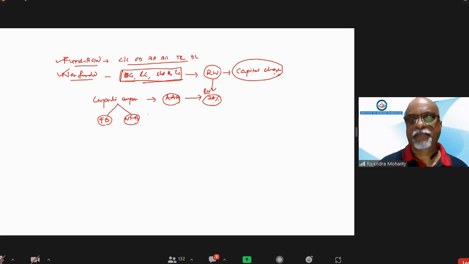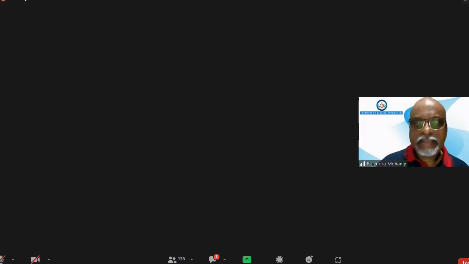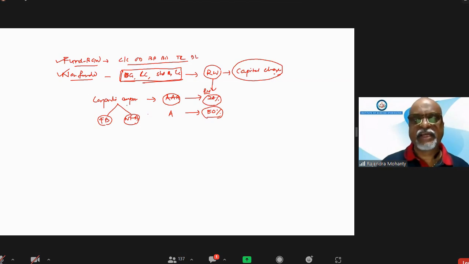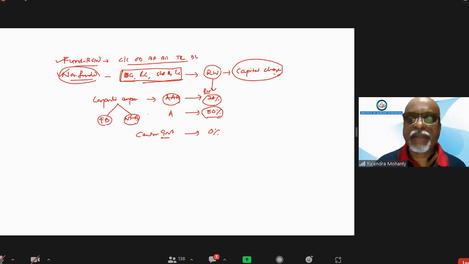It remains the same. So if it is A, what is the risk weight? 50%. So the same thing applies. Risk weight does not change for non-fund based. Suppose a bank guarantee is given to a central government exposure. What will be the risk weight? 0%. So it will not change. Whether it is fund-based or non-fund based, risk weight will not change. What will change is the calculation of capital.